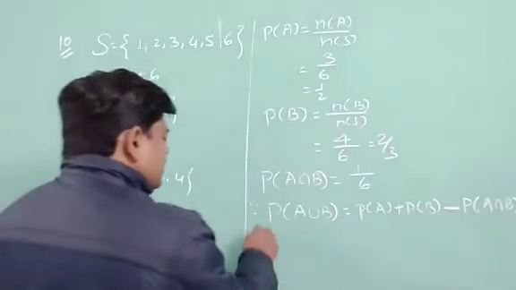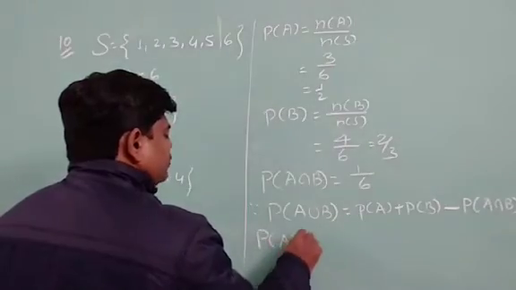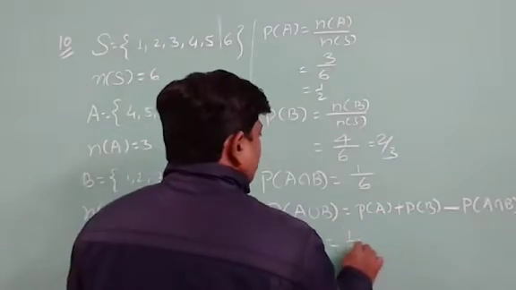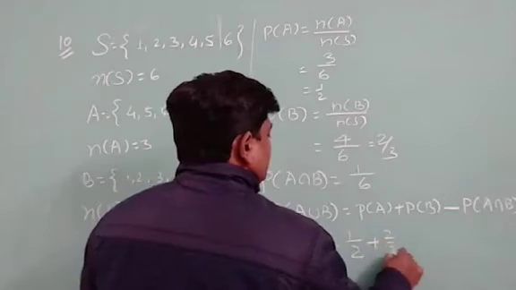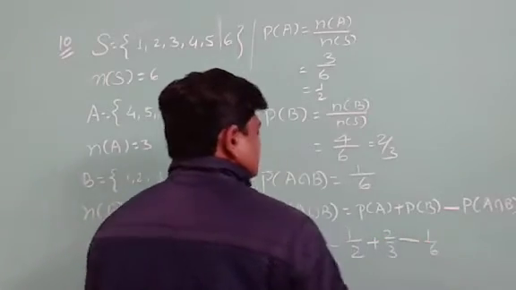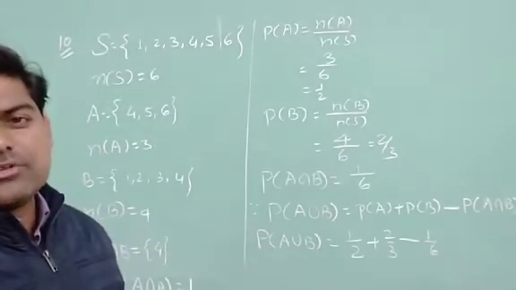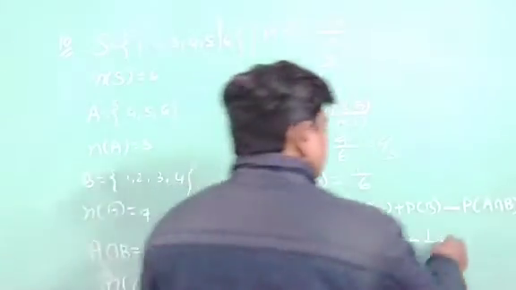And if you think about this probability of A union B, the probability of A is 1 upon 2, plus 2 upon 3, minus 1 upon 6. You may simplify, you will get your result. I am just writing here only.